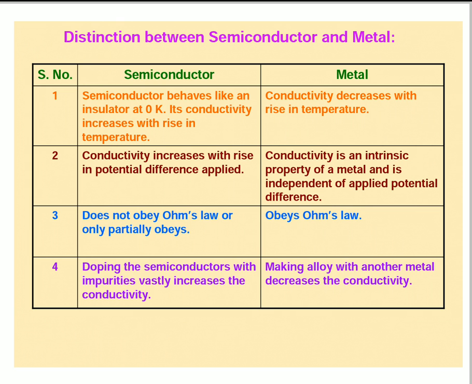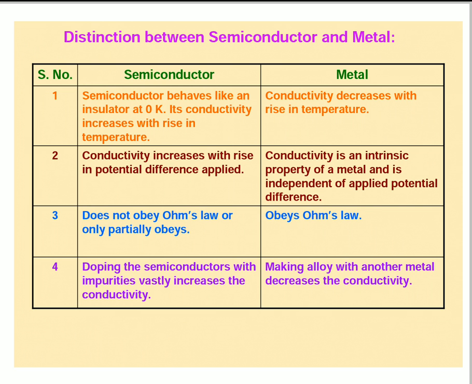Semiconductors belong to non-ohmic materials. They obey partially, meaning somewhat. Metals obey Ohm's law, V is equal to IR. Ohm's law means V is equal to IR.